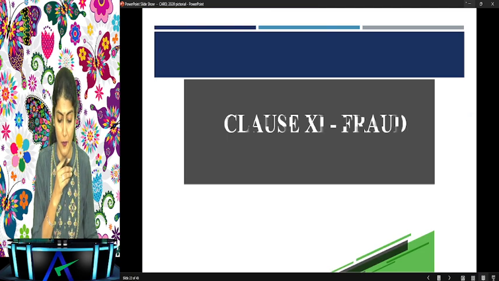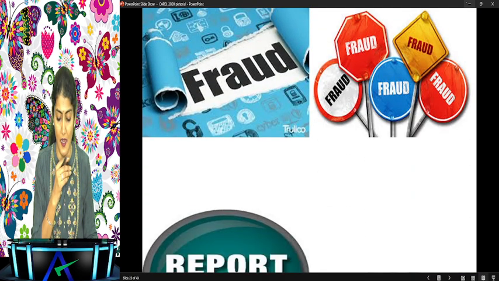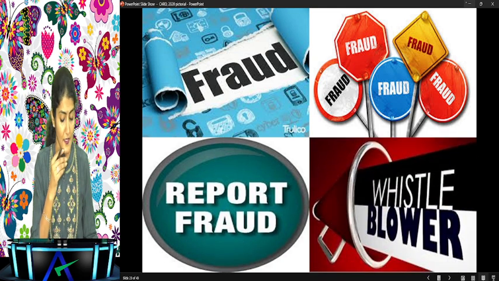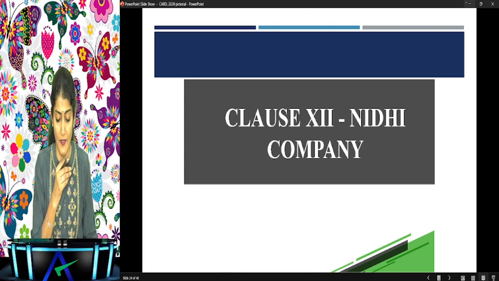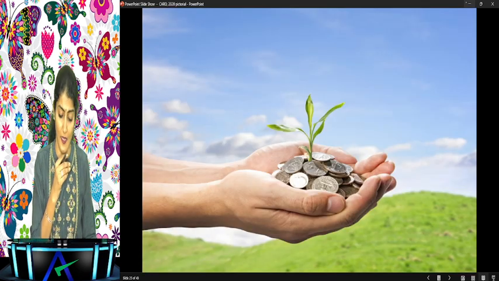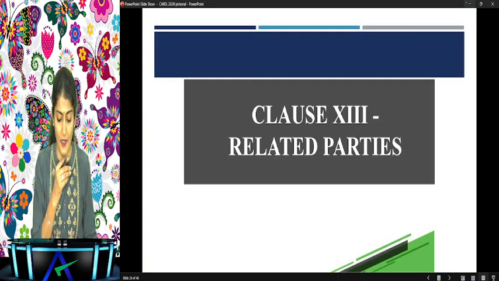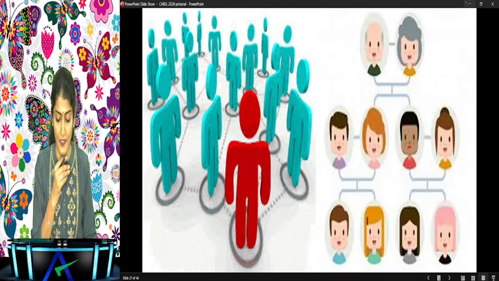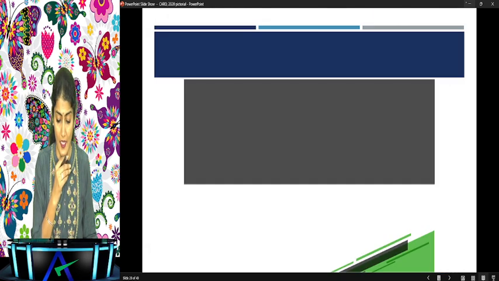Then after that we have the clause 11, which is regarding the fraud and also the whistleblower complaints over there, right? Then 12 is regarding the Nidhi company, right? Then 13 is regarding the related parties, right?